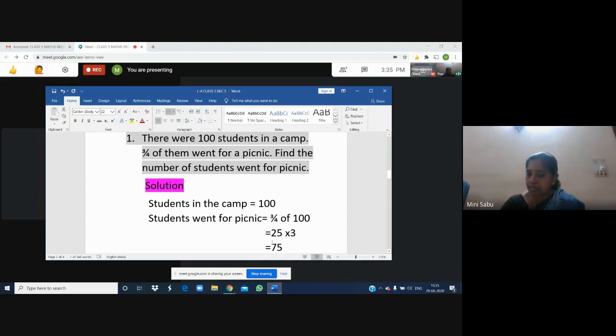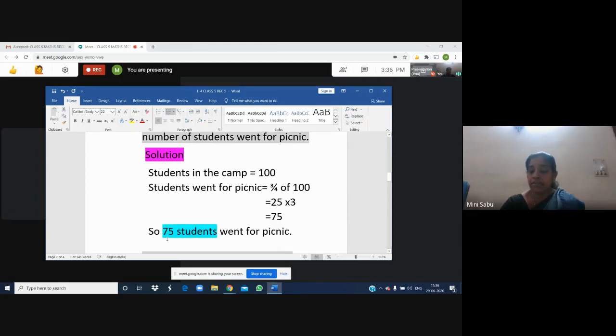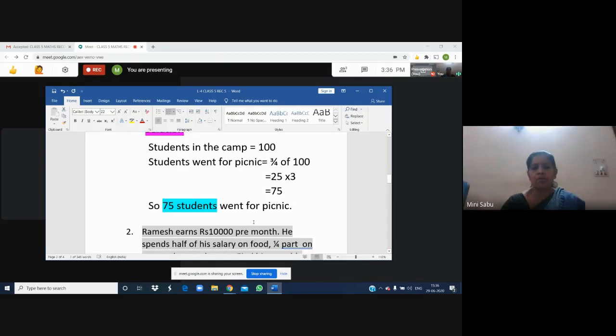So this is what I have done here. 100 divided by 4 is 25, and 25 multiplied by this numerator 3. 25 3s are 75. That means 75 students went for the picnic. Did you remember this method which we learned in the last two classes? Yes, ma'am. This is the application of that in problem solving.